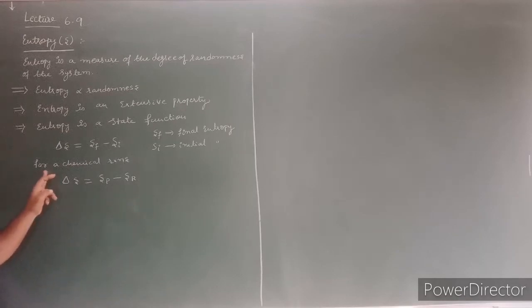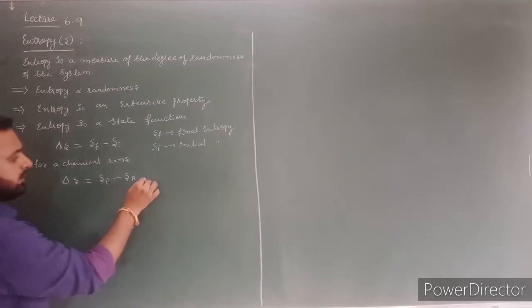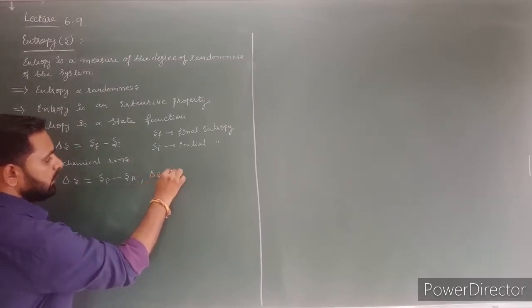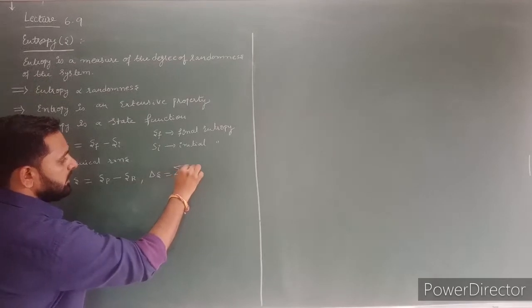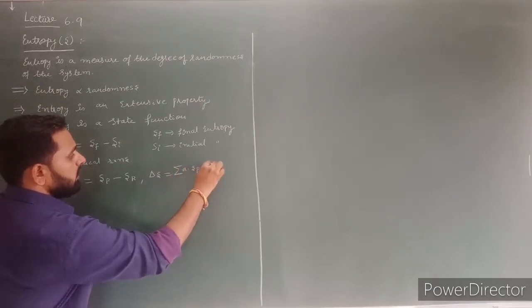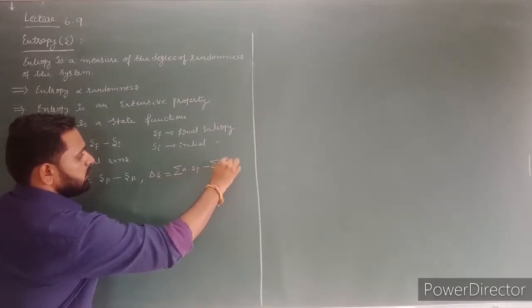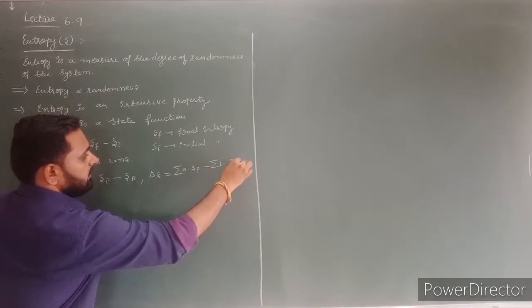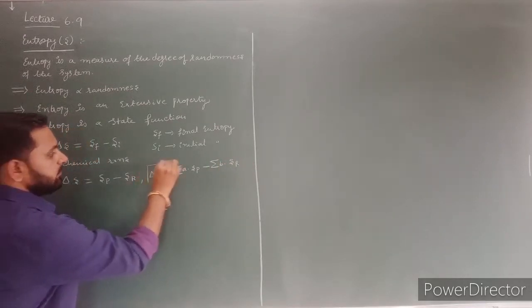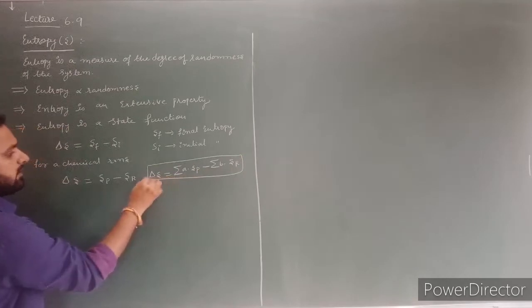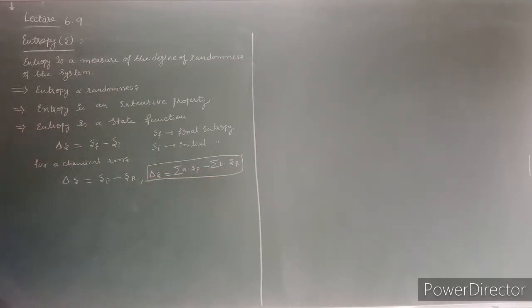In a chemical reaction, if there is more than one product and more than one reactant, then we can write this equation as delta S is equal to the summation of A times the entropy of all the products minus B times the entropy of all the reactants. Here A and B are stoichiometric coefficients.